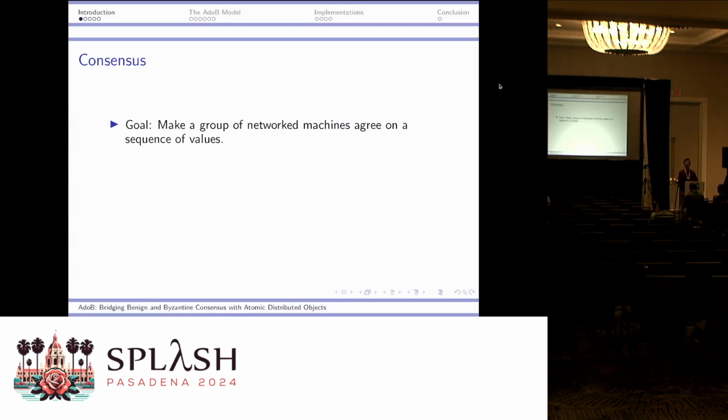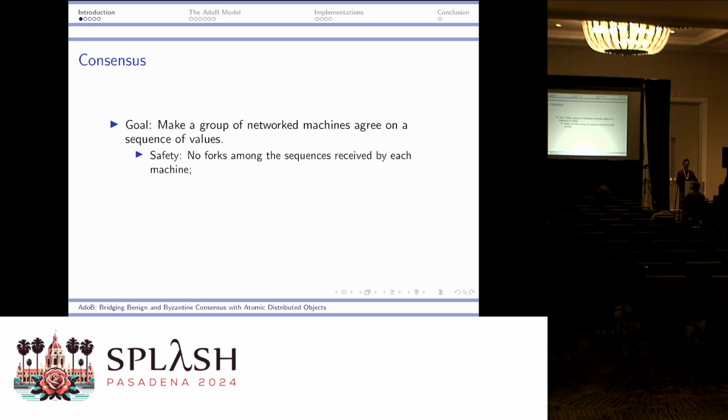Okay, so I'll begin with a review on the definition of the consensus problem. It's a central problem in the field of distributed systems. The goal here is to make a group of networking machines agree on a linear sequence of values. And these values are usually submitted client requests. And so it's the underlying technology of all existing blockchains and other distributed systems.